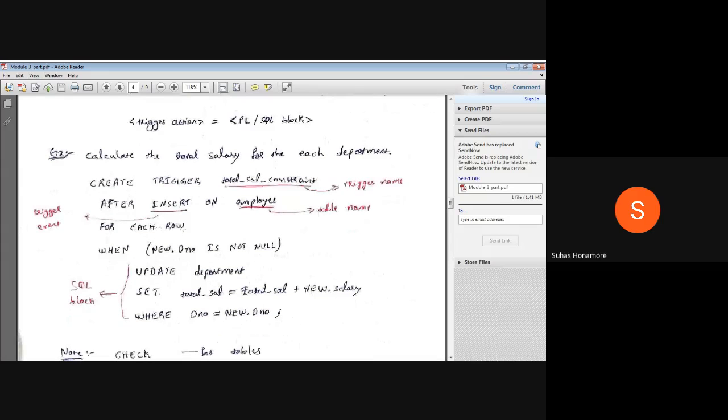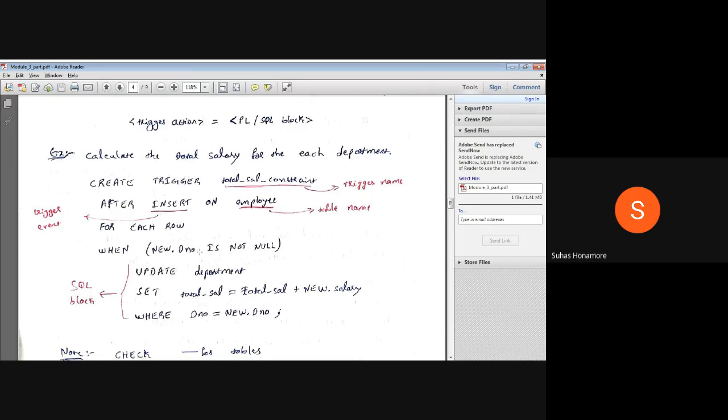What is this for each row? We'll discuss it after discussing this entire thing. Then the when condition we are writing is new dot d number. Whichever row you are trying to insert into my database, there will be an object for it, and that object is new. So new dot d number is the d number attribute of the row you are inserting. Now we are checking is not null. If the department number is not null, it means he belongs to a particular department, and then you have to update the salary of that department.